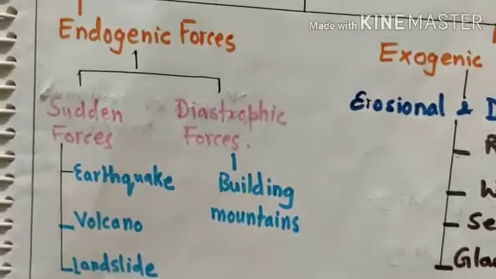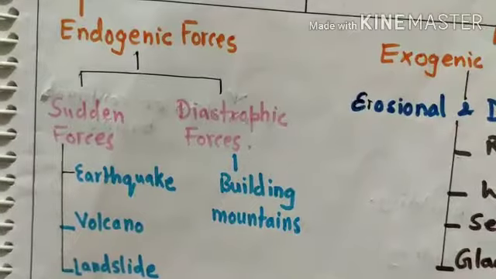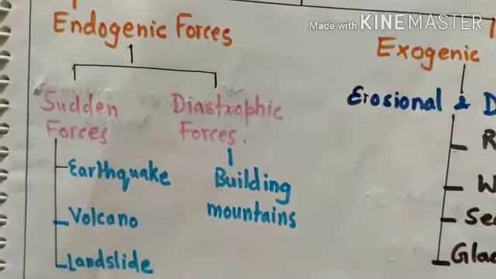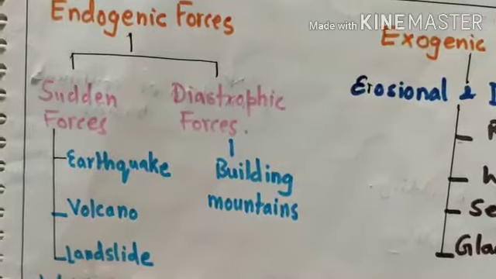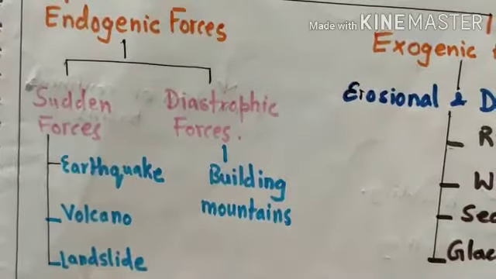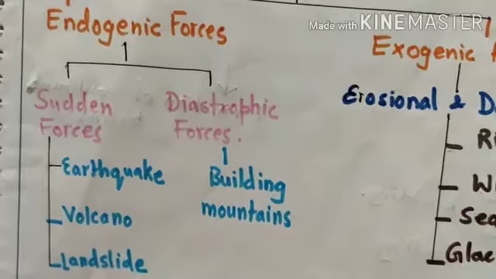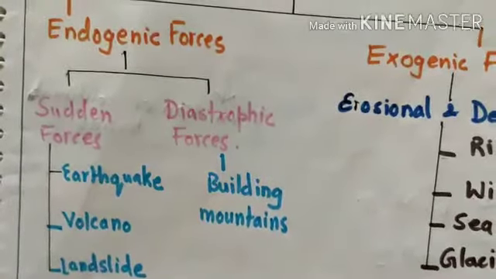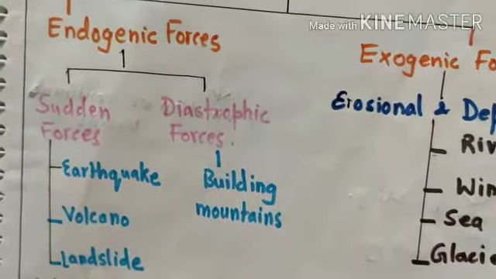And upon this the crustal plates move, and due to this we come to know that there is a movement inside the earth when there is some earthquake, volcano or landslide. Okay, so these are the sudden forces. It means you should know immediately what is going on.